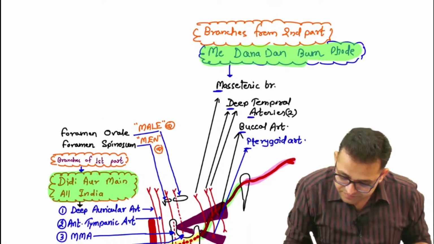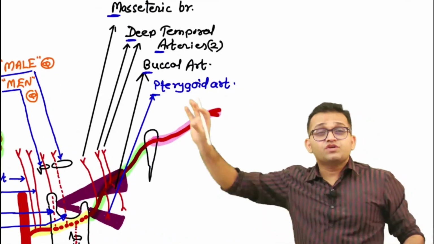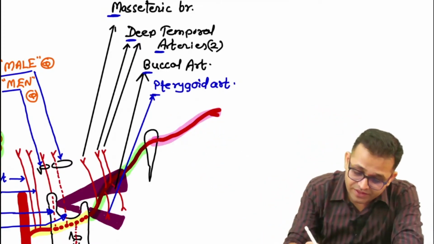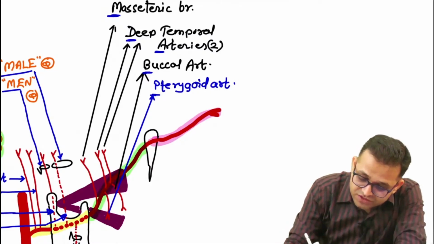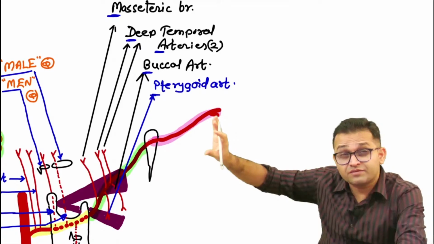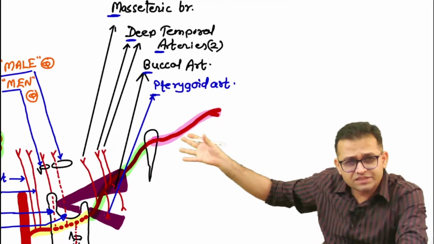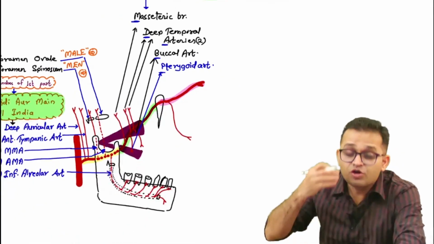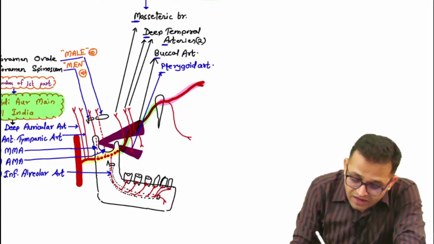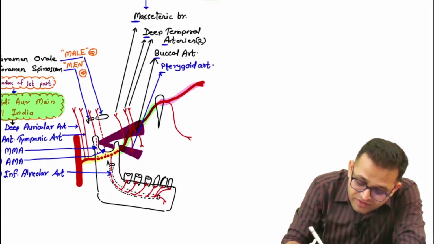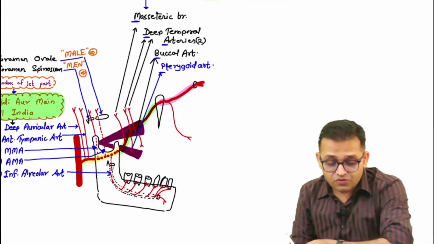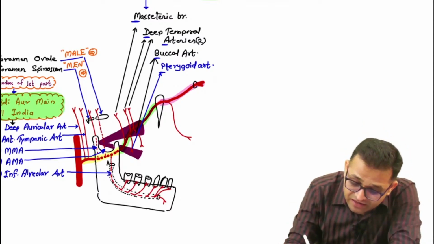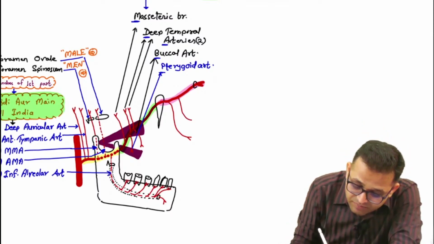Correct, sir. Now last, the branches from the pterygopalatine part, so that is the PIGPAS. Just in a simple way. I'm changing the sequence a little bit so that you can easily remember. P supplies the posterior superior alveolar artery. Then I passes through the infraorbital foramen and makes the infraorbital artery. Then G for greater palatine artery.